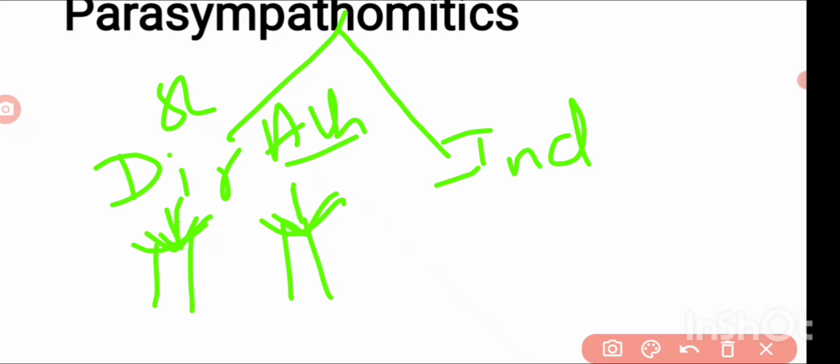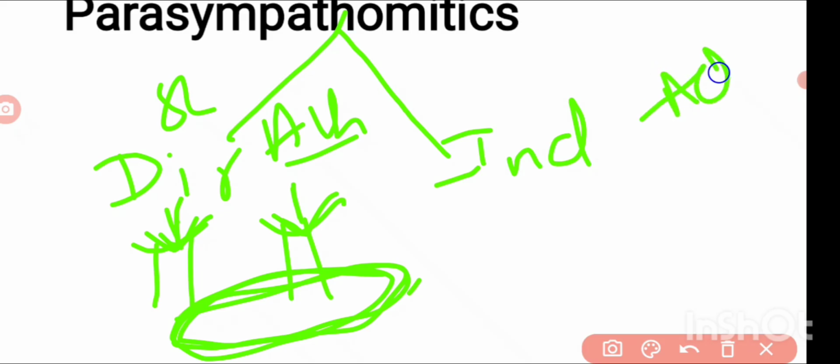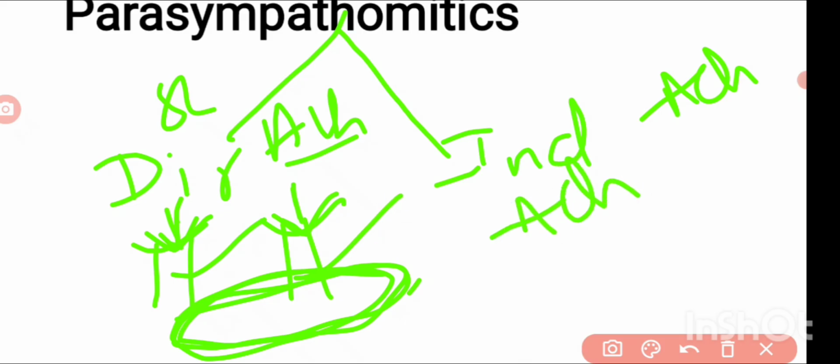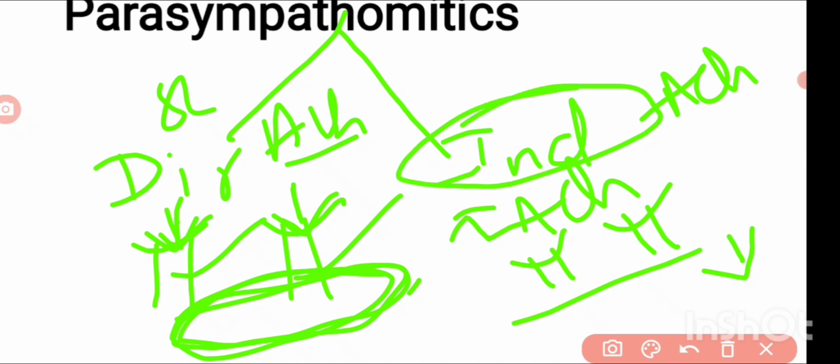That's why they can bind and they stimulate all the effects. Okay, parasympathetic effects. And what are indirect ones? Here, indirect ones do not have any structural similarity with acetylcholine, so they do not stimulate these receptors, but they increase the availability of acetylcholine in the synaptic cleft. Okay, if more acetylcholine is available, more will be the stimulation of these receptors. Indirectly, by increasing the availability of acetylcholine, these effects are increased. Parasympathetic effects we are increasing, so that's why they are also considered as parasympathomimetics.